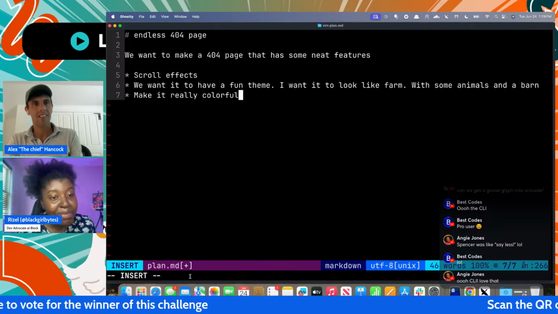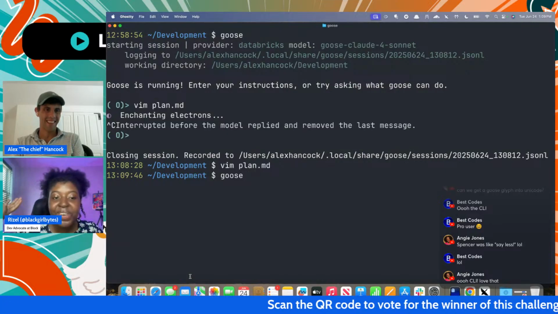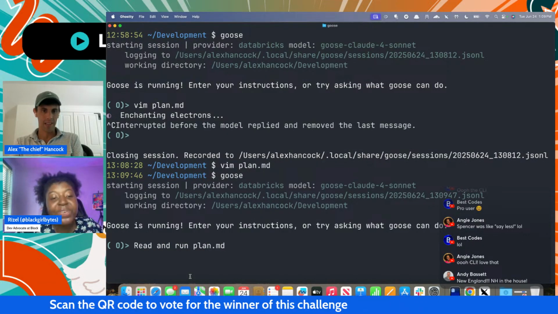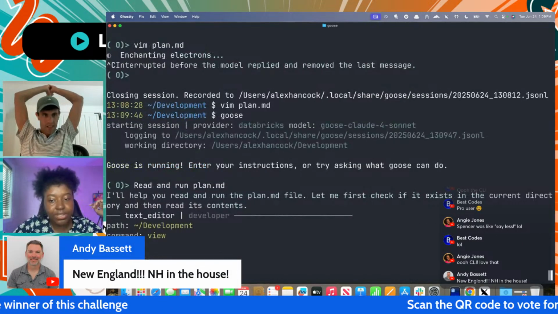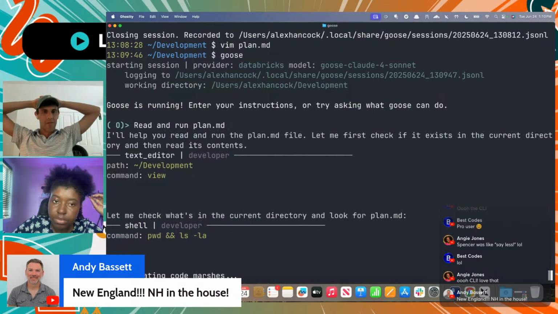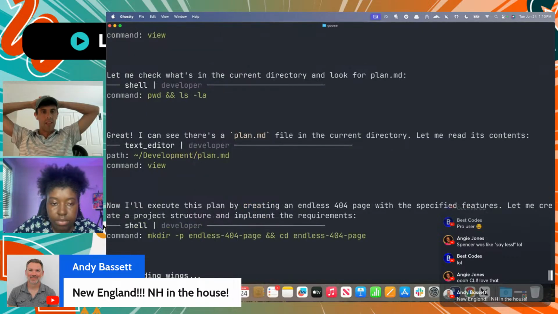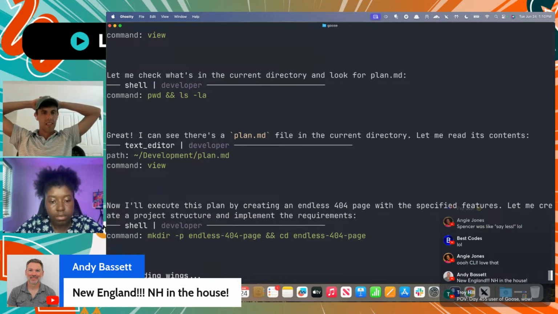No, don't check in with me. Go in with whatever you and Goose interpret it as. Even if it goes the other way, that's all right. I mean, you can check in with me, but don't be nervous. Yeah, sounds good. We'll see what it starts with. So this is my making a markdown file, which is just what I usually do. I give it a little plan, and it's an easy way to give the CLI some structured instructions, and it's a little easier to edit the text that way, and then we'll see what it does.